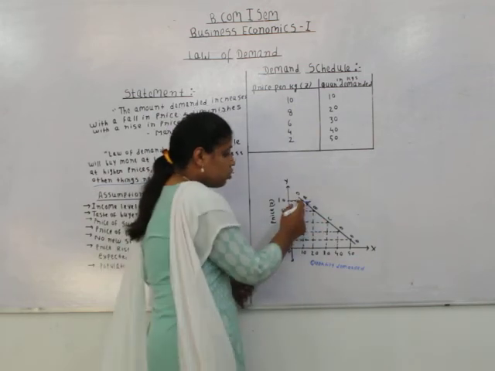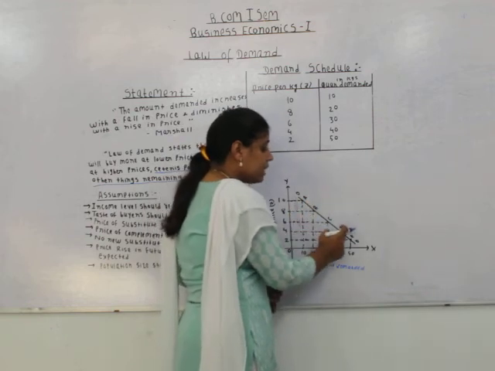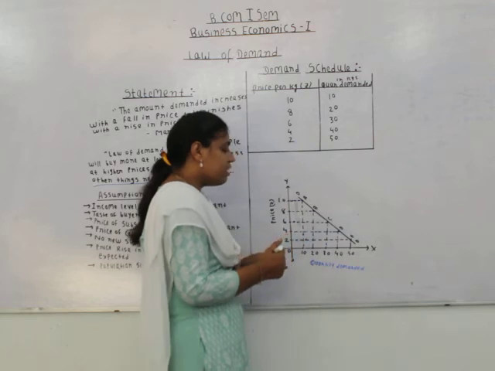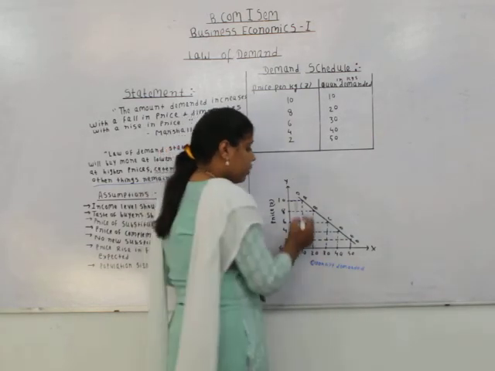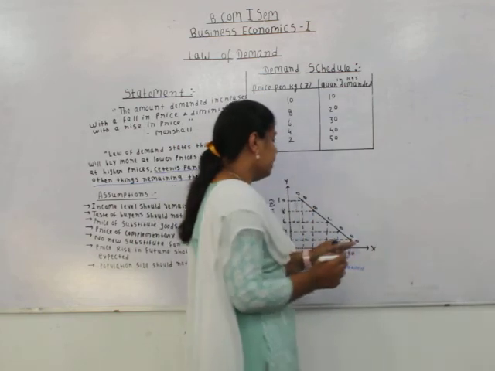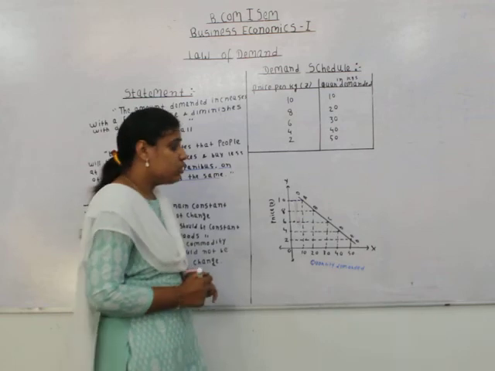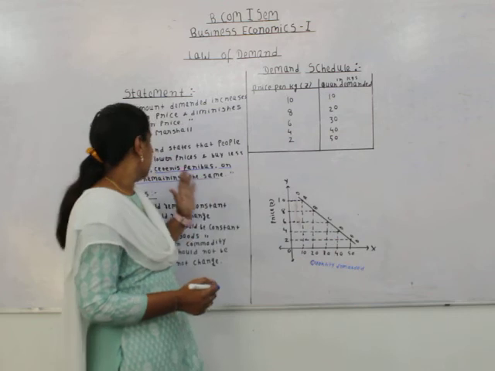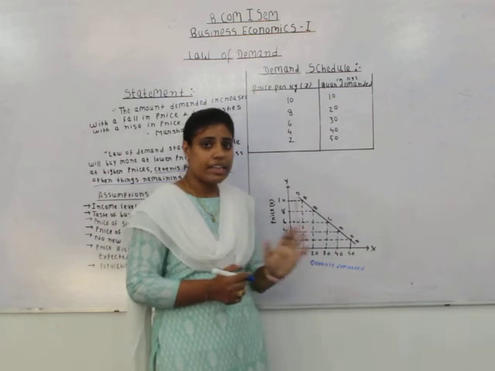So when we join all these points, that is A, B, C, D, E, that we have plotted at different prices and different levels of quantity demanded, we get the demand curve DD, which is sloping downward from left to right due to the inverse relationship between the price and demand. So today we have seen the statement of the law, assumptions of the law, demand schedule and the demand curve.